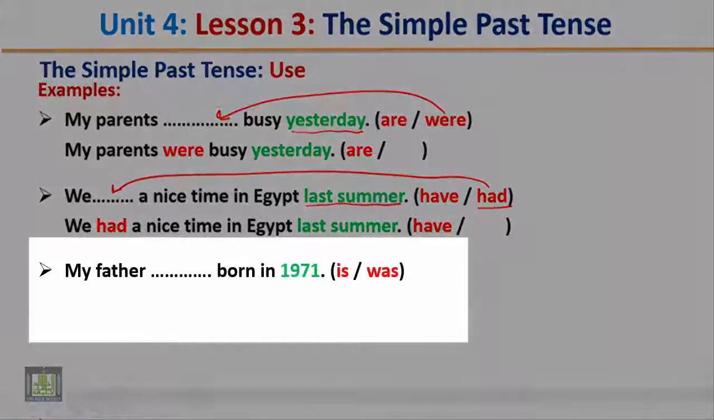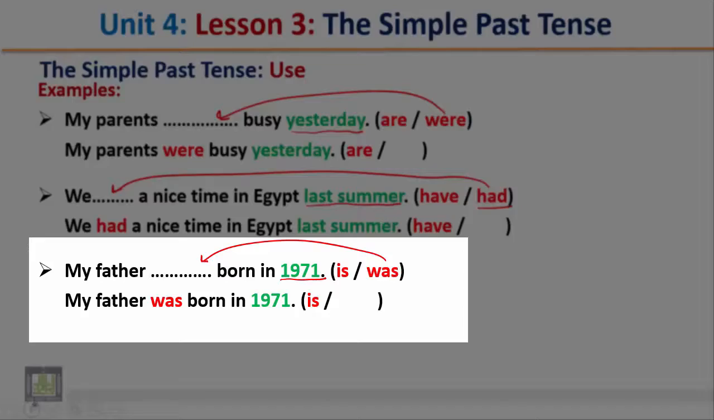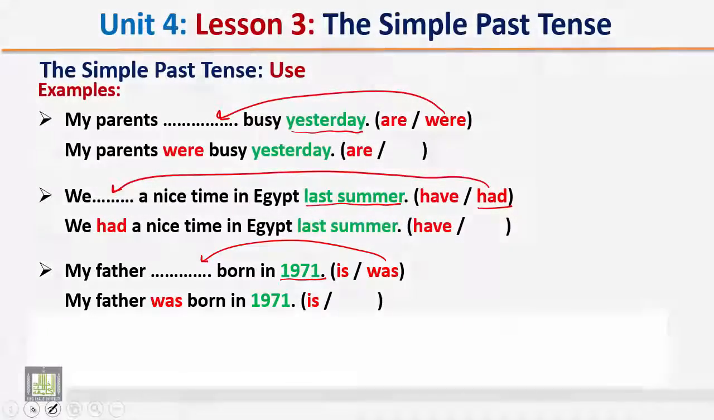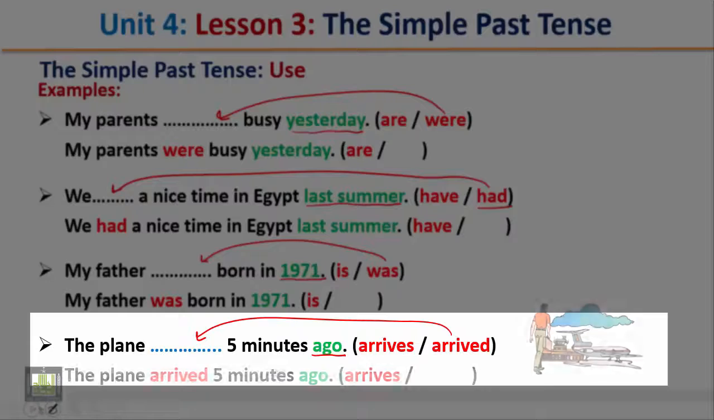Another example. My father born in 1971. 1971 refers to the past. So which form is correct? Was. My father was born in 1971. Last example. The plane 5 minutes ago. Ago refers to the past. So which form is correct? Right, arrived. The plane arrived 5 minutes ago.